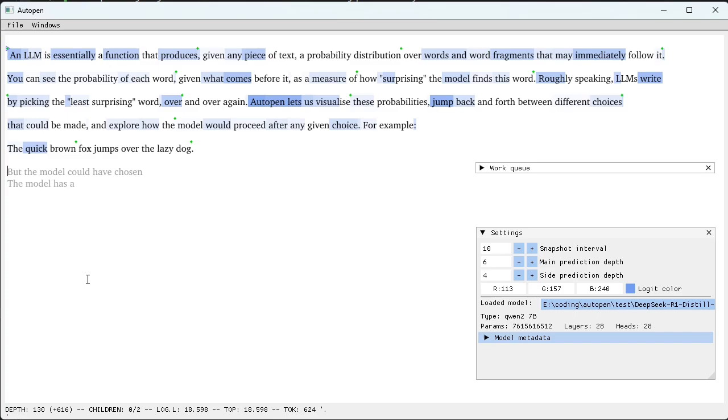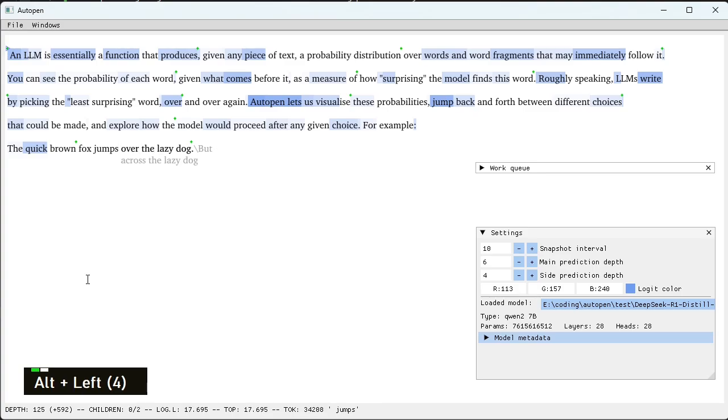As we advance along the sentence, we can see different sentence pieces appear below it in gray. These represent the next highest probability tokens, that is, word fragments, to follow after the word under the cursor according to the model, followed by the most likely tokens that the model would choose after those.